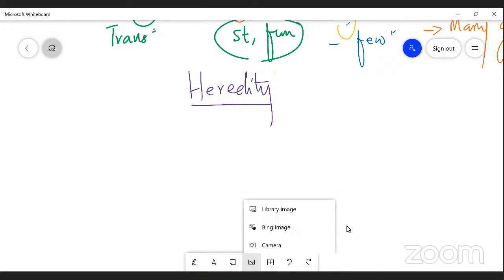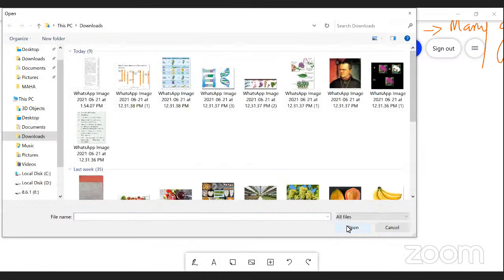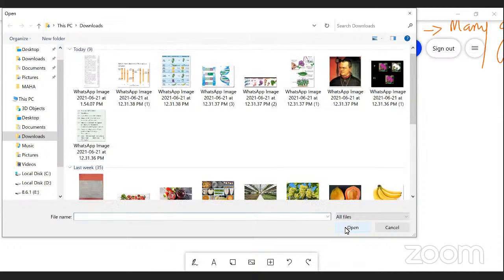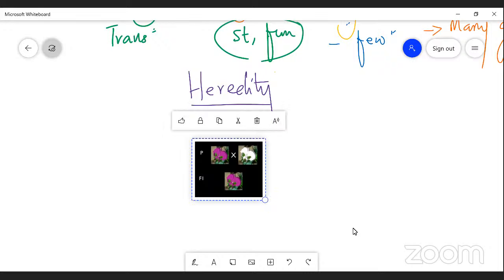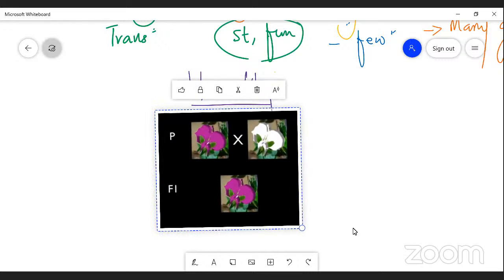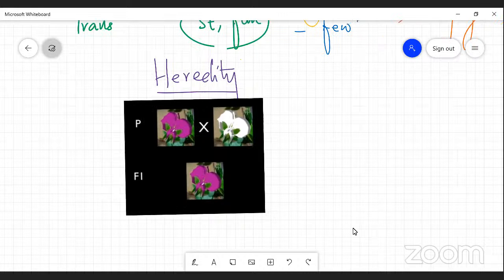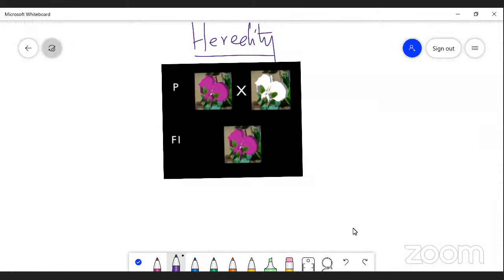How is this character transmitted? Once again, let me illustrate so that you can understand. This is a picture, a flowchart that you see. I'd like to point out exactly what is heredity. Now, this is a flower in which you can see there are two colors. One is a purple color. The purple color of the flower is determined by a particular gene.